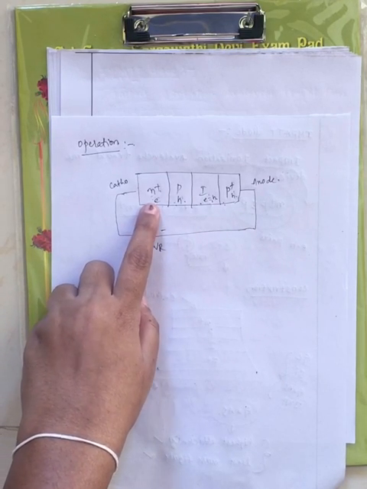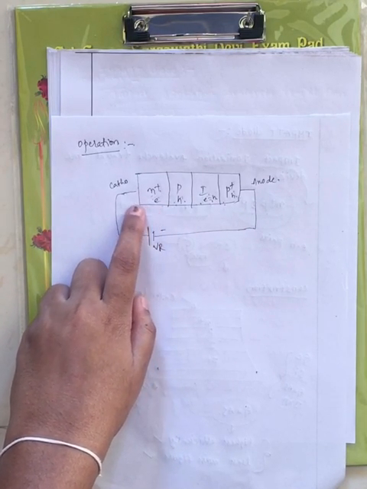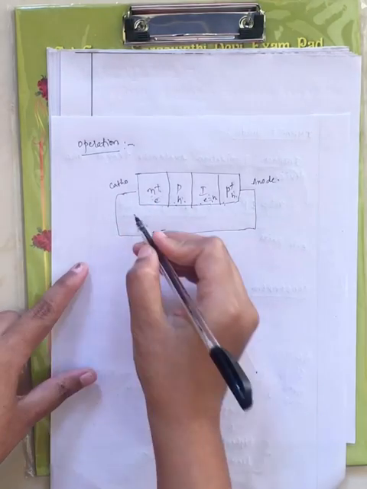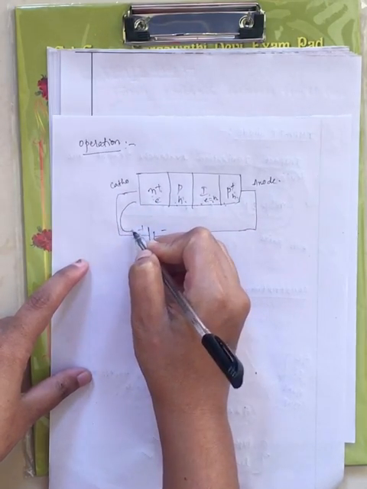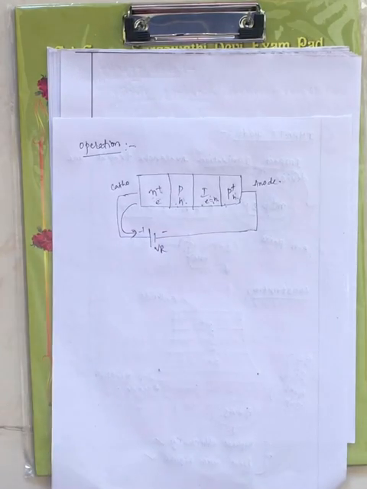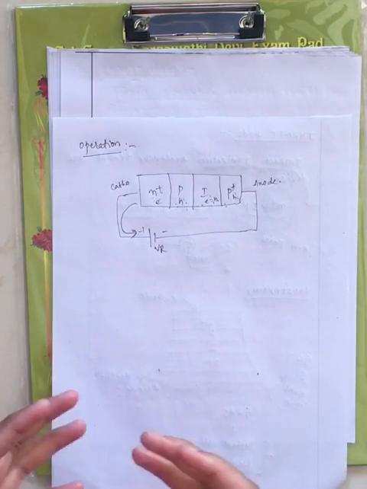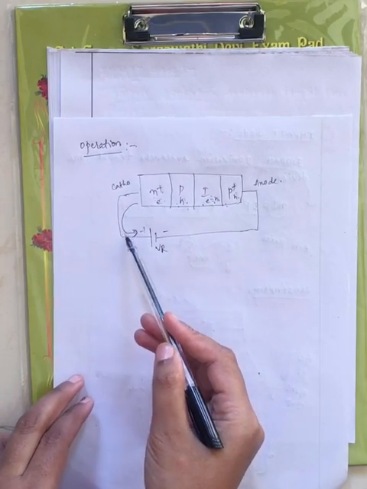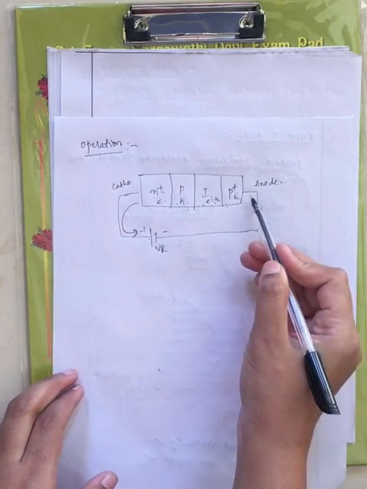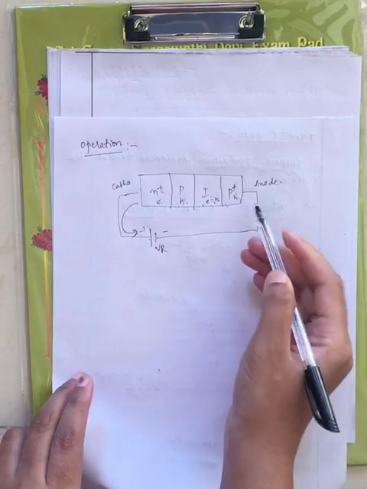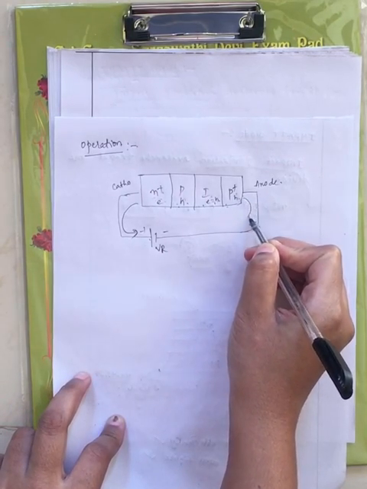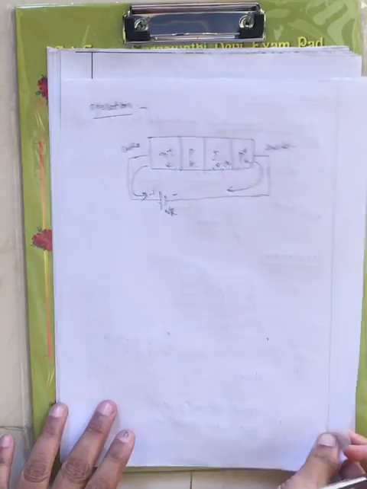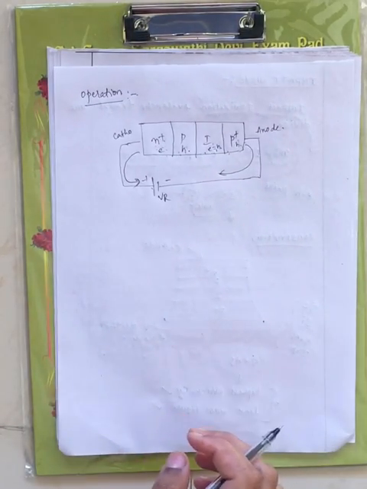Now what happens in reverse bias is that the majority carriers of this N plus, which are electrons, are attracted towards the positive terminal of the battery, since both are opposite charges. Similarly, the majority carriers here are holes, and these are attracted towards the negative terminal. This is the basic principle.